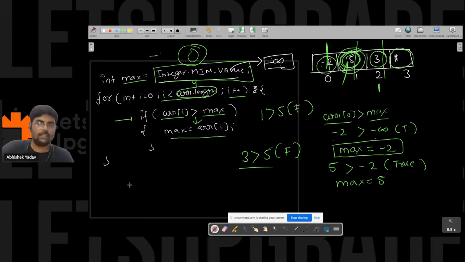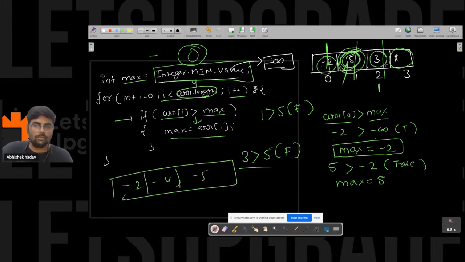Let's assume your array is -2, -4, -5. If you take max as 0, what is the maximum value here? In this example the maximum value is -2, right? So that's why I'm taking minus infinity.